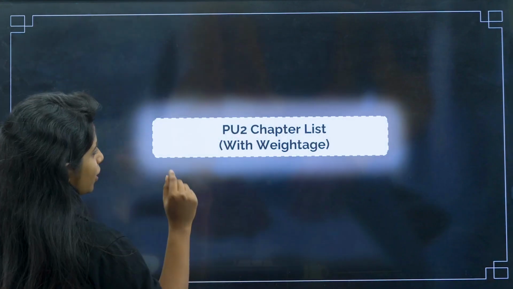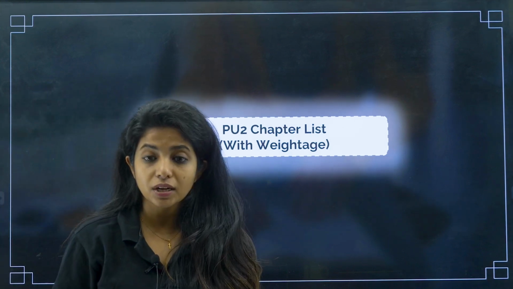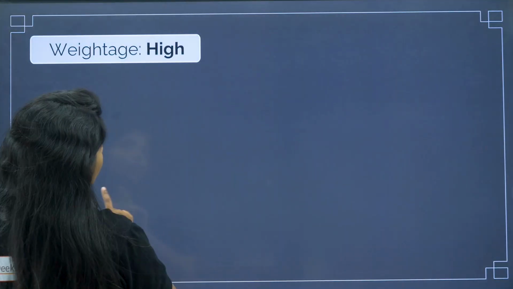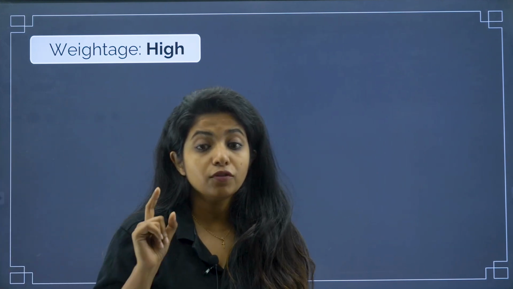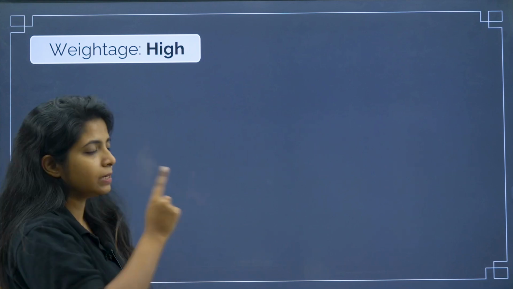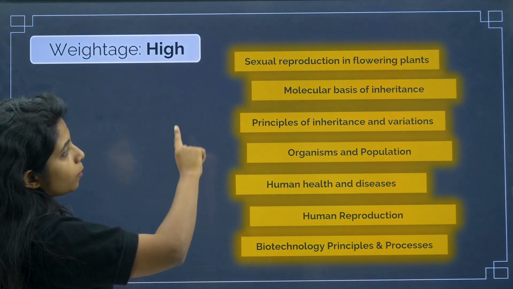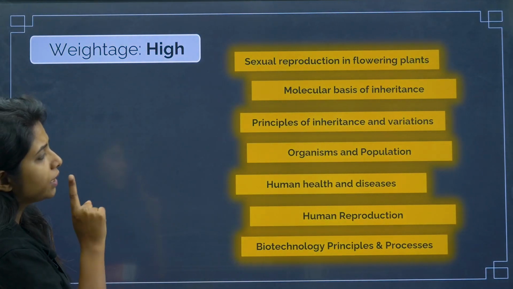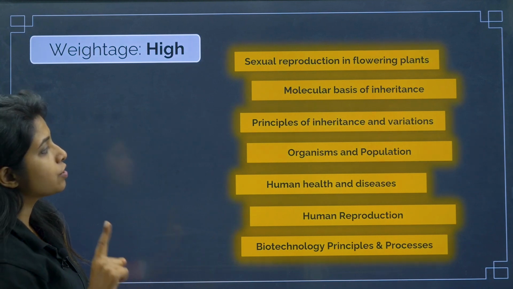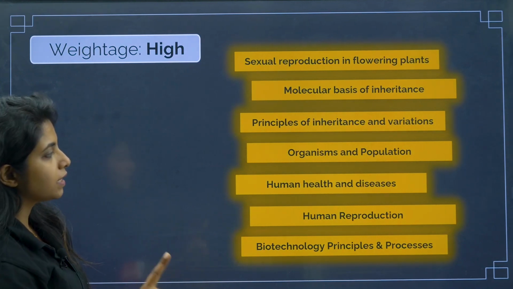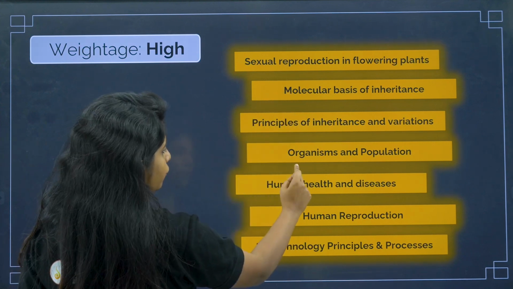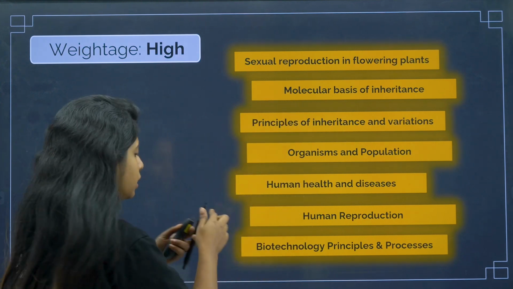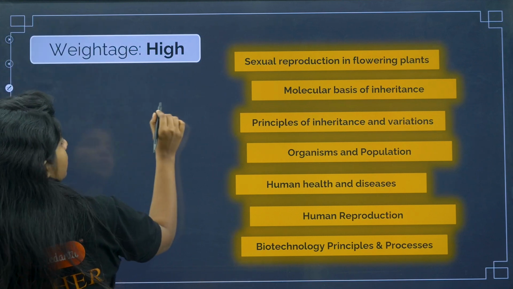Now let's see the PU2 chapter list with weightages. I am starting with the high weightage chapters which you should not miss if you are preparing for KCET. The chapters are: sexual reproduction in flowering plants, molecular basis of inheritance, principles of inheritance and variations, organisms and population, human health and diseases, human reproduction, and biotechnology principles and processes. All these 7 chapters are on high priority.